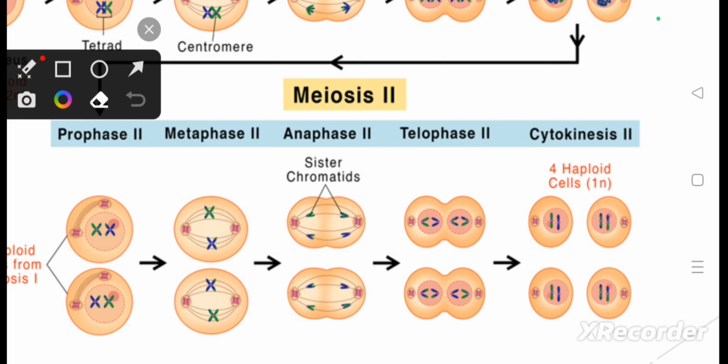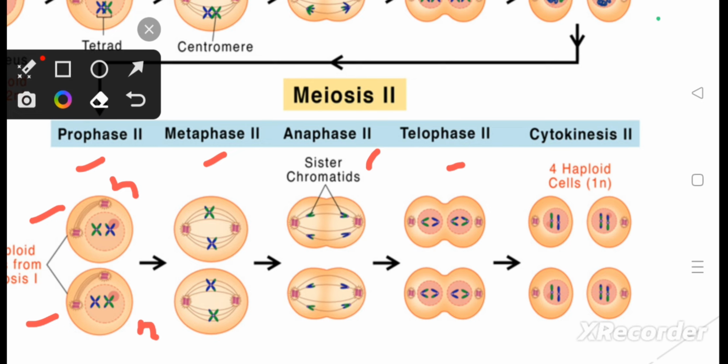Now we come to meiosis 2. Meiosis 2 also has all the four phases in karyokinesis, that is prophase 2, metaphase 2, anaphase 2 and telophase 2. Now these two cells are the haploid cells which we got after meiosis 1. They have a single set of chromosomes, that is n number, a haploid set of chromosomes.